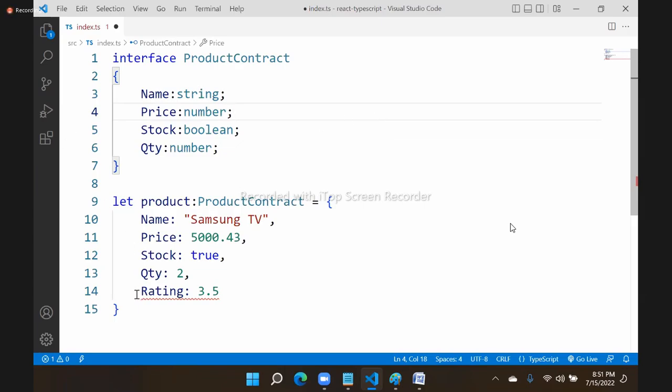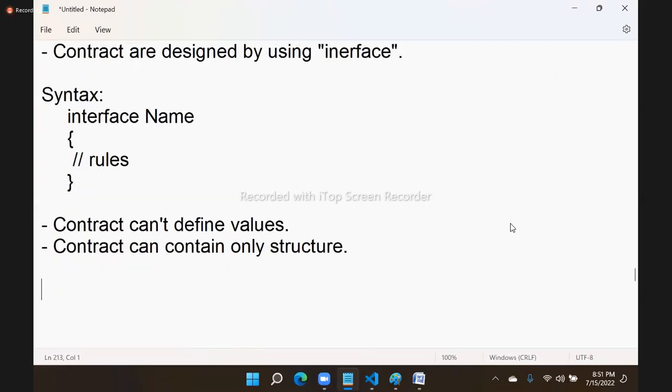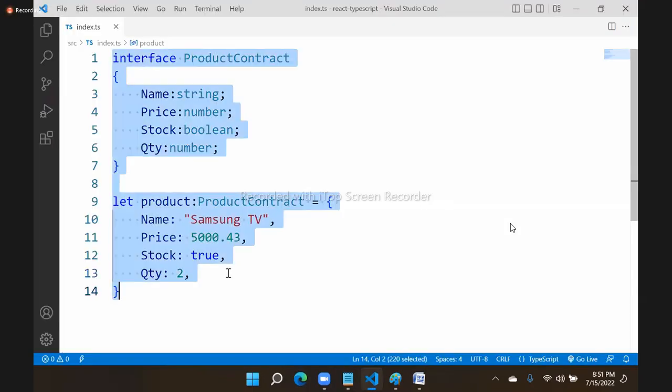So how do you design contracts in OOP languages? That is done by using an interface. If anyone asks at experience level, what is the purpose of an interface? Where do we use interfaces in OOP? Simple, one word answer: interfaces are used for contracts. That's it. Contract, nothing else, only contracts, right? That means it can contain only structure, right?